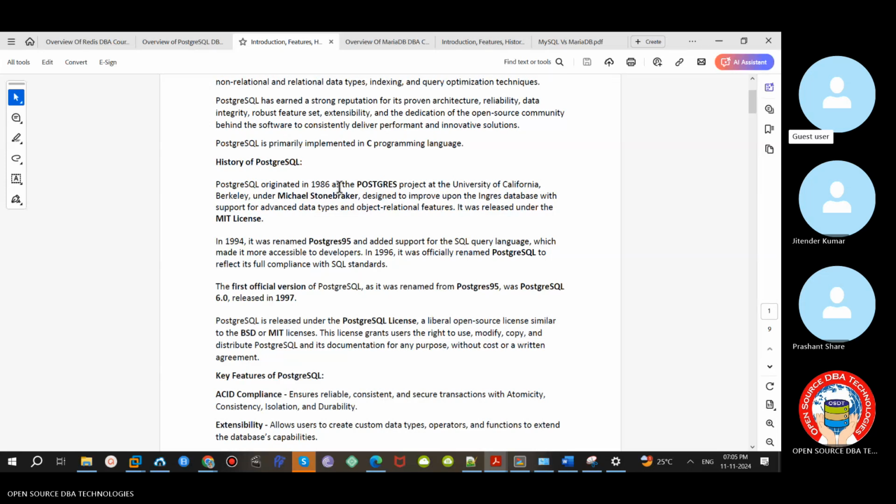Raj, sorry to interrupt you. So you mean to say MIT license is nothing, it's a kind of GPL license, right? Yes, yes. Both are open source only. GPL is the General Public License. Similar. Okay. So suppose take example Percona.